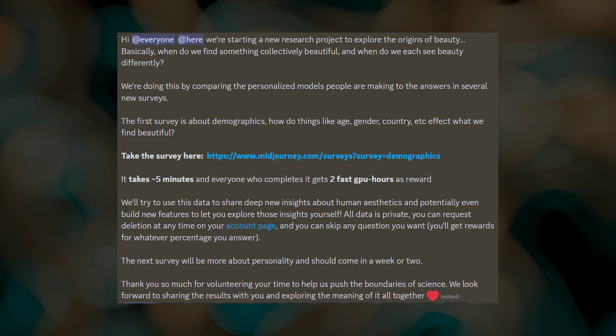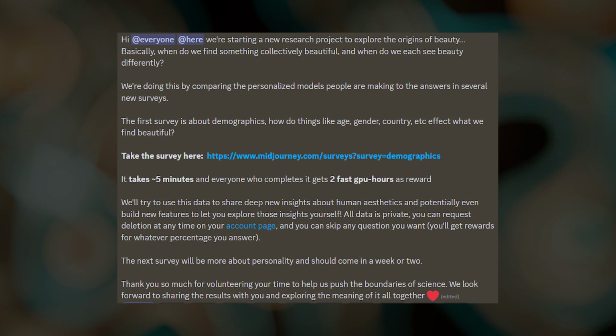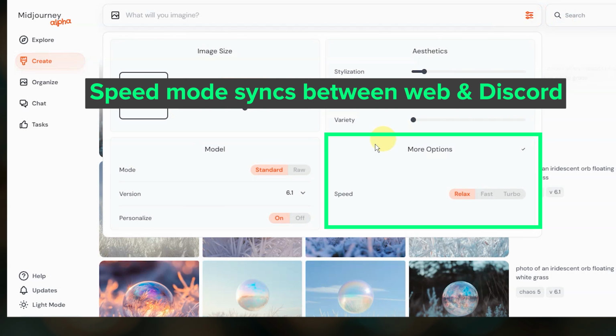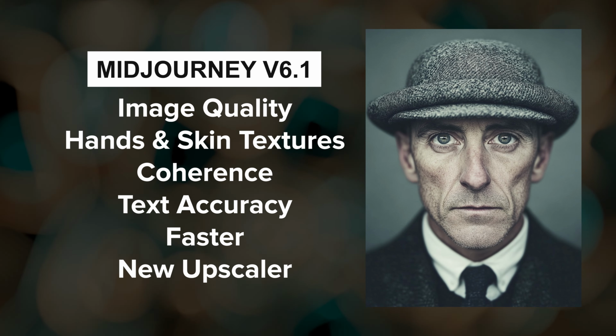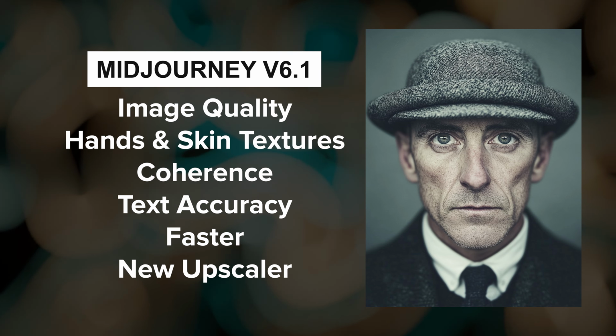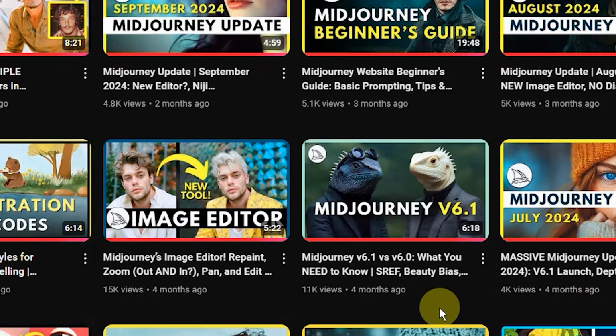In June, they asked the community to participate in the first of 3 in-depth surveys. We'll learn more about the results soon enough. In July, our speed mode setting began syncing between the website and Discord. The 6.1 model was released at the end of the month and also came with updates to model personalization with improved nuance and accuracy. I have a video comparing 6.0 to 6.1 if you want to learn more.